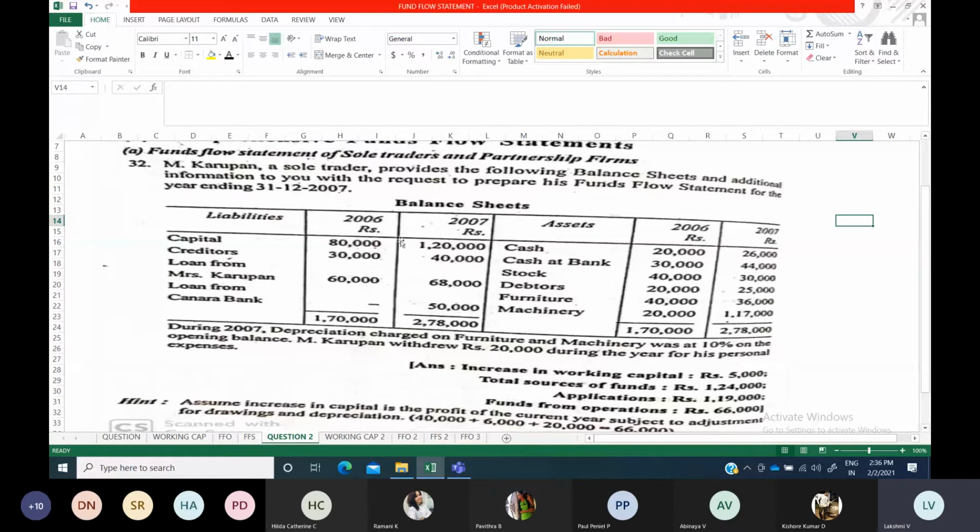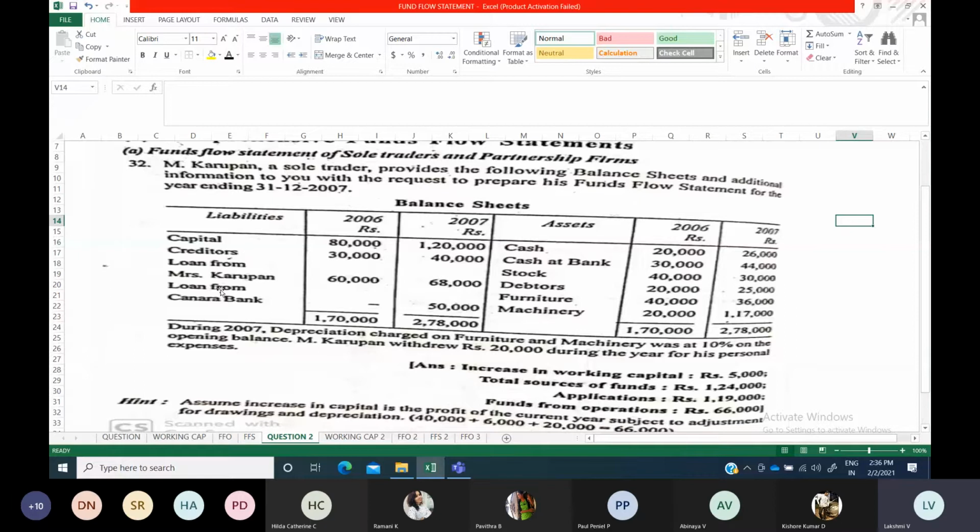Based upon that you will put it either in sources or application, but here you have to consider a little bit. So you have to keep a hold on this capital. That we have to discuss. Creditors is a current liability. So current liabilities, everything will come under step 1. Creditors, bills payable, bank overdraft, if you come across them, will come under current liability.